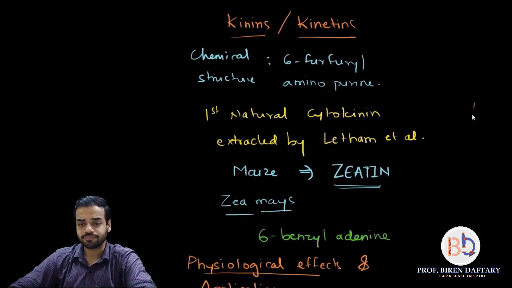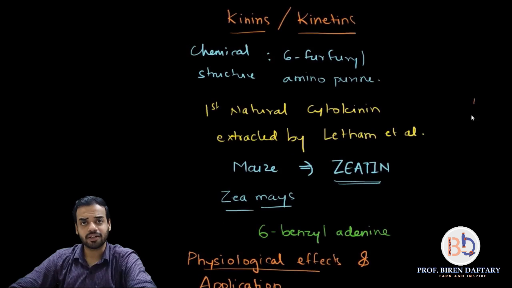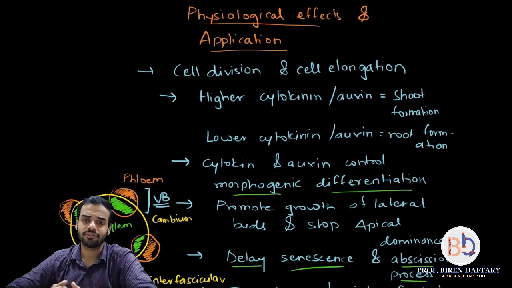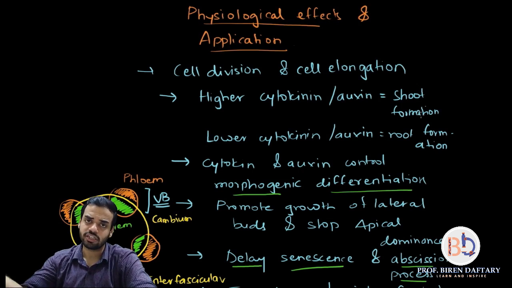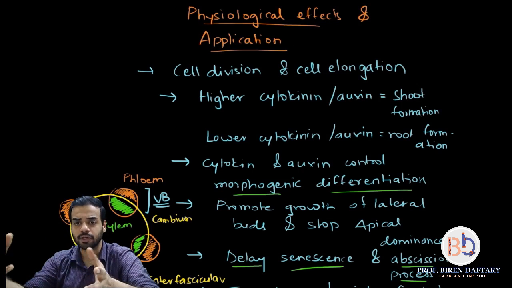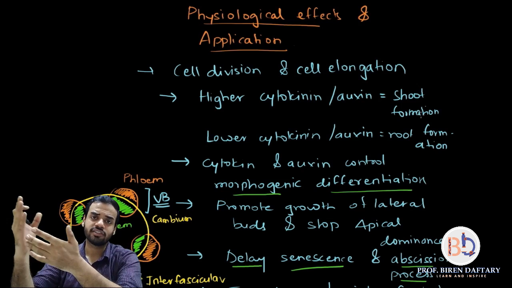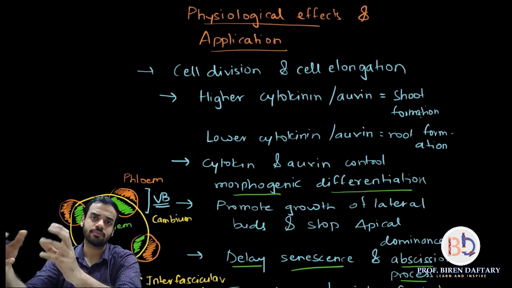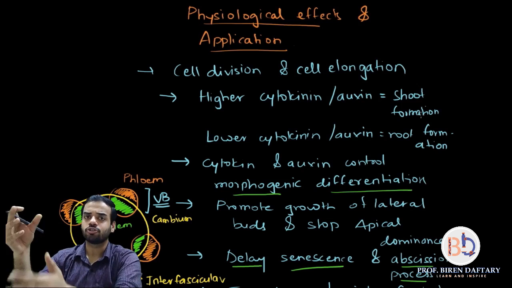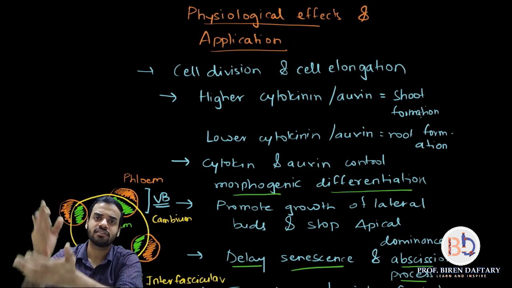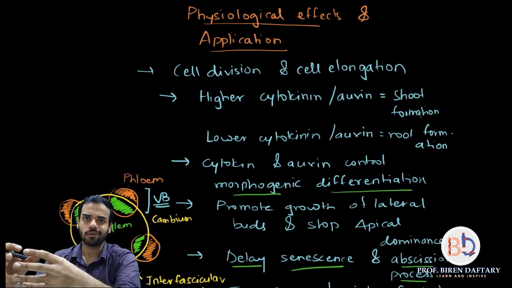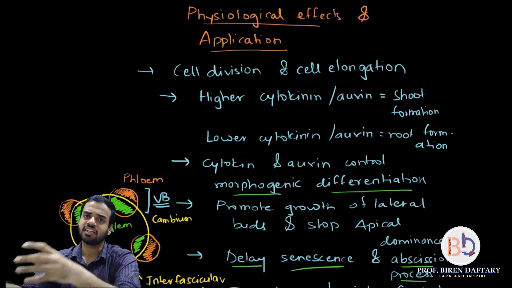So with that we completed the introduction part. Then we started with the physiological effects. What are the different physiological effects? Cell division, cell elongation, very easy. Now the next point is very similar to auxin. If you add more cytokinin, shoot development; less cytokinin, root development. Then cytokinin and auxin both control morphogenic differentiation. Morphogenesis is basically the arrangement of cells in the organism. Differentiation is which cell will form which tissue. So growth from the embryo stage to the adult plant is controlled by cytokinins and also auxins. Please remember, cytokinins and auxins work together. Normally they do not work independently, they work together.